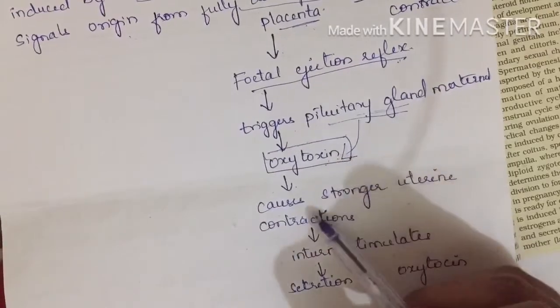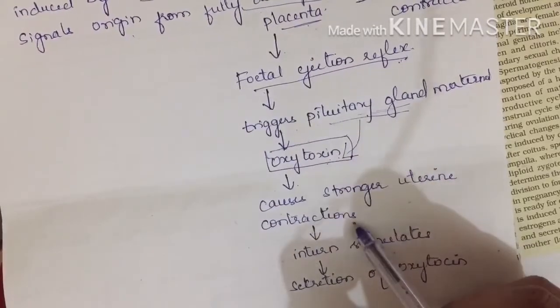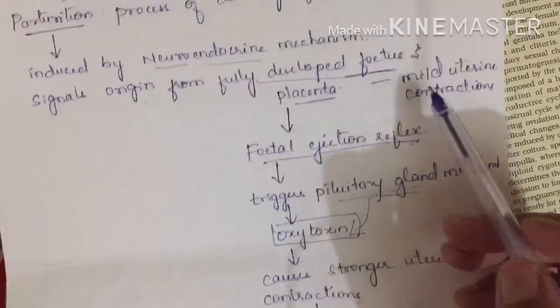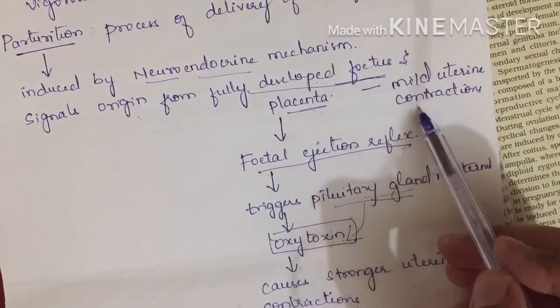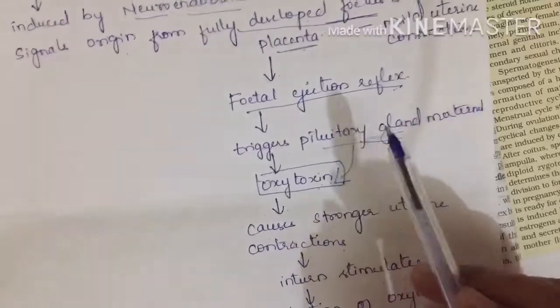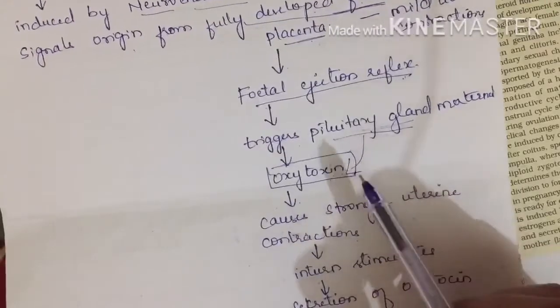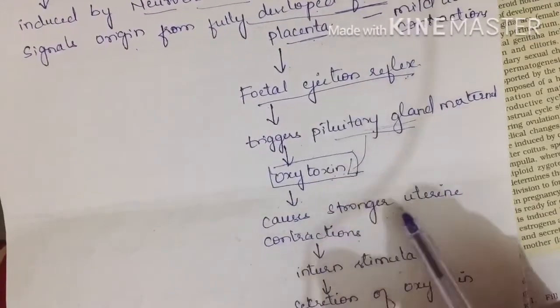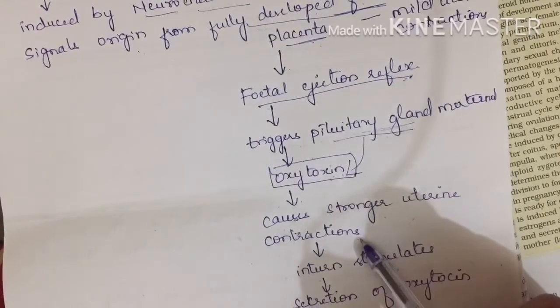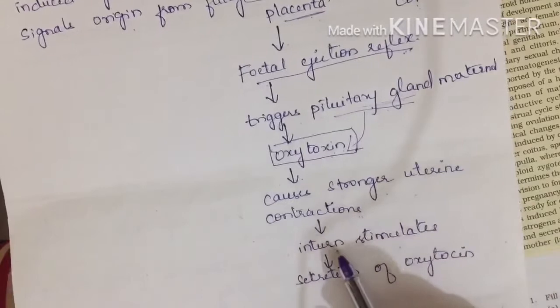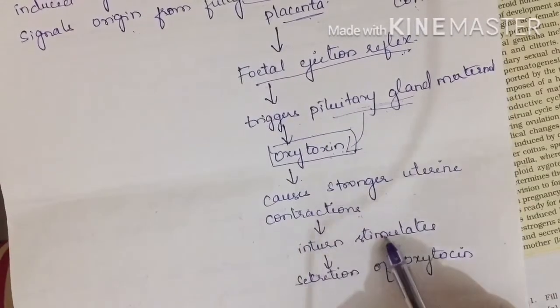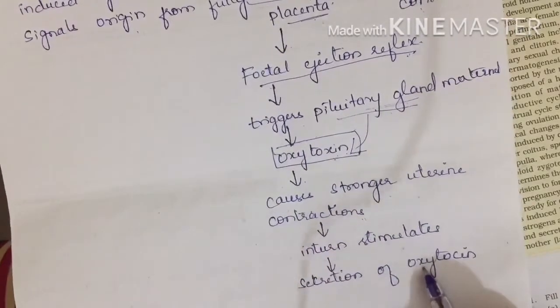This oxytocin will cause stronger uterine contractions. Uterine contractions were started with the help of the fetus and placenta, but those were mild. Because of this, the pituitary gland was stimulated and secretes oxytocin. Now this oxytocin causes stronger uterine contractions, and because of that, it will in turn stimulate secretion of more oxytocin.